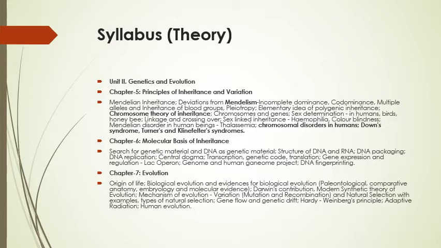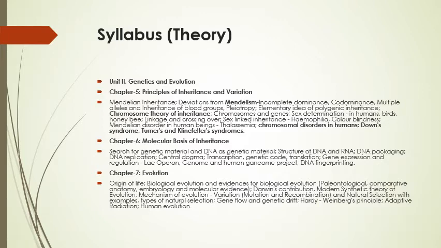And then molecular basis of inheritance means DNA, what is DNA, what is RNA, what is the model of DNA, how DNA replicates, if it replicates, then what are the products, and what is the lac operon, what is DNA fingerprinting. So all the genetic material we will discuss in this chapter.